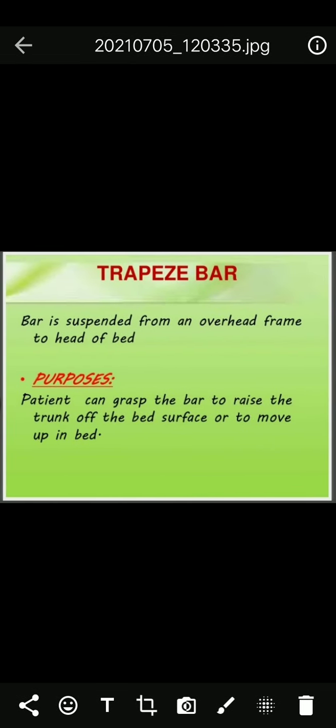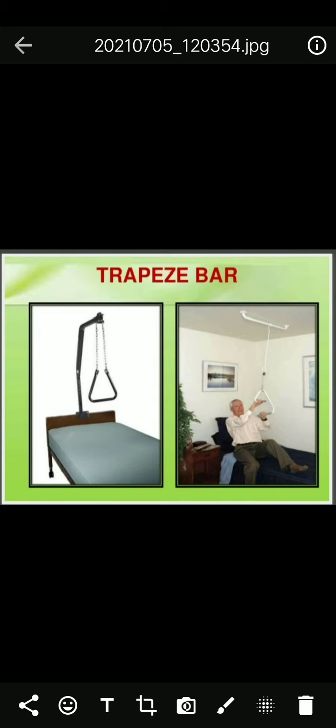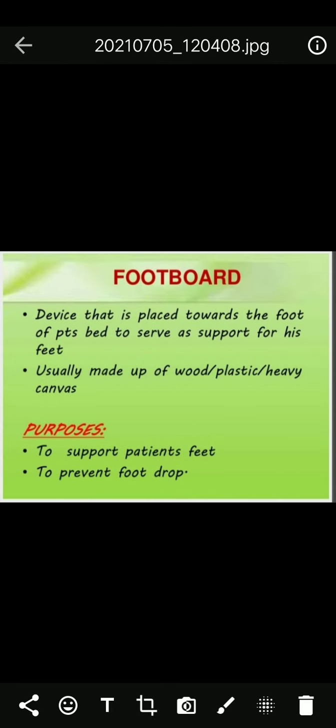Trapeze bar. Bar is suspended from an overhead frame to head of bed. What is the purpose? Patient can grasp the bar to raise the trunk off the bed surface or to move up in bed. This is trapeze bar. For exercise, we already saw trapeze in safety devices. And next one, footboard.